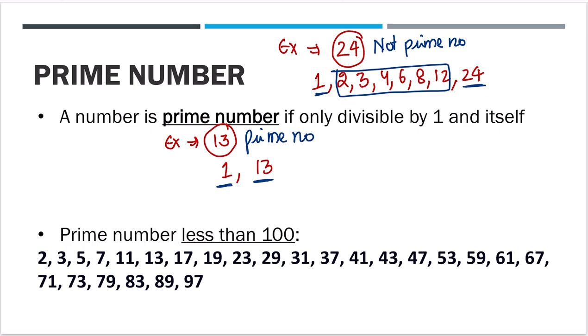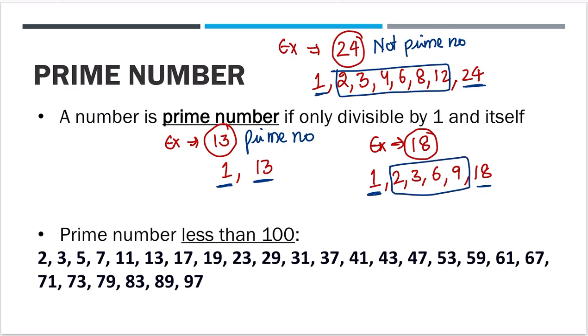Right? Suppose another example, 18. Is 18 a prime number or not? How to know? We know 18 is divisible by 1, 2, 3, then 6, then 9, then 18. So apart from 1 and 18, it is divisible by a lot of other numbers as well. So we'll say this is not a prime number.